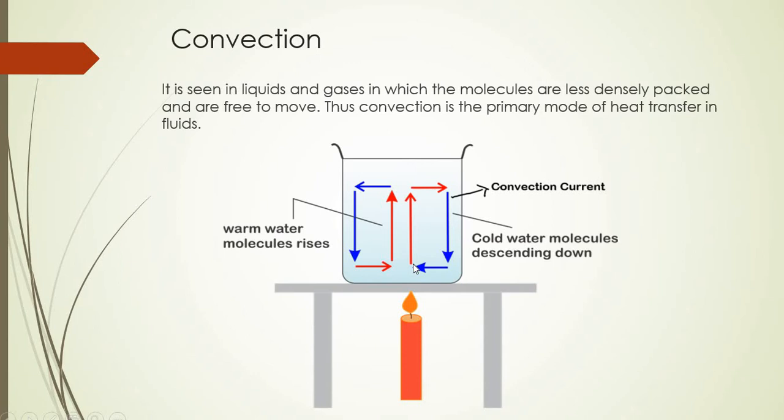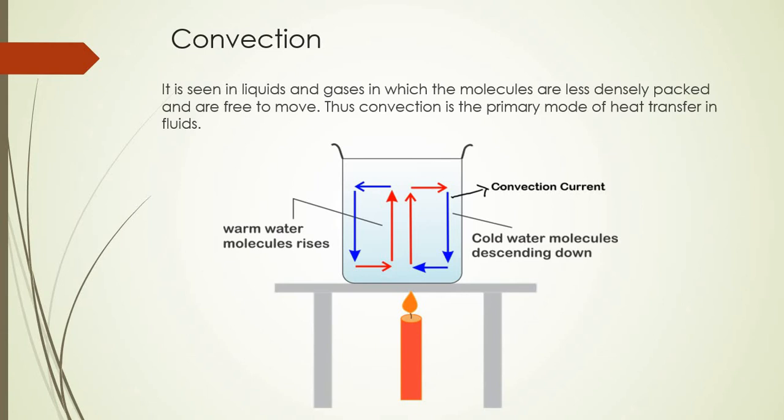And this cyclic movement goes on, and one current is generated, and that current is known as convection current. So warm water molecules rise, and cold water molecules descend, coming down to fill that gap. This is how one current is generated inside the liquid, and that is called convection current.